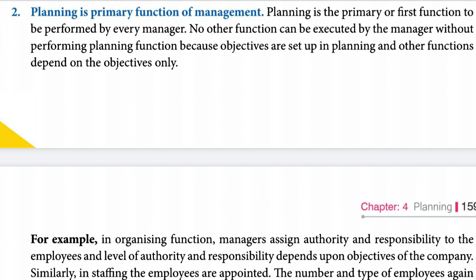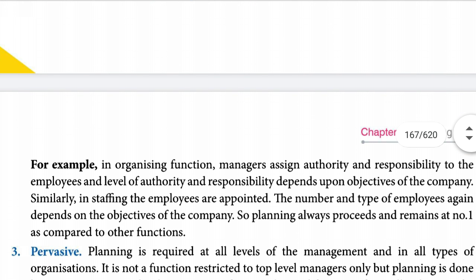So it is the basic function of management, and on the basis of this basic function, that is planning, execution, that means completing the job, is to be done, and after completing the job the controlling function can also be done. So everything depends upon planning. First the objective, and then on the basis of the objective planning is done first.